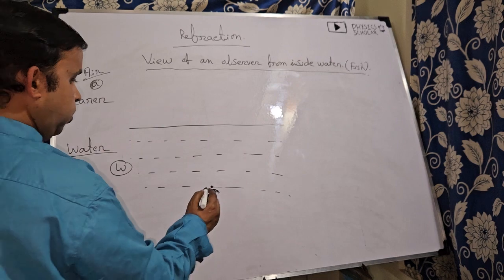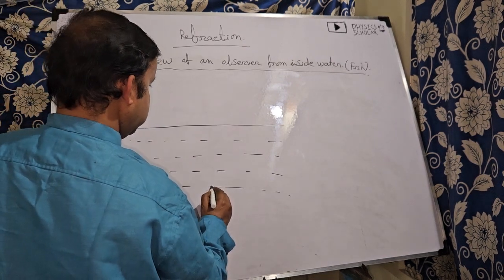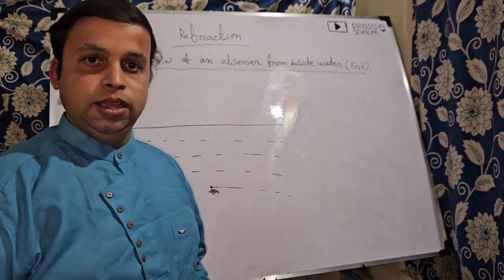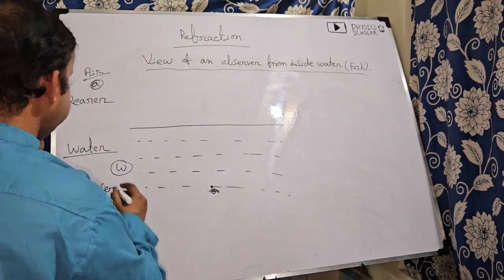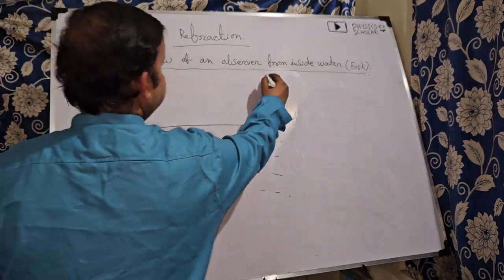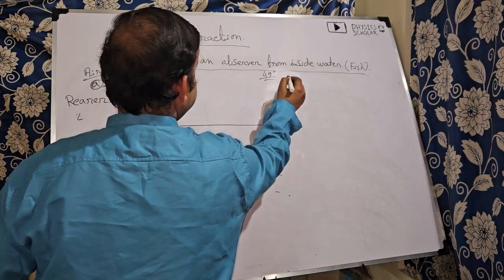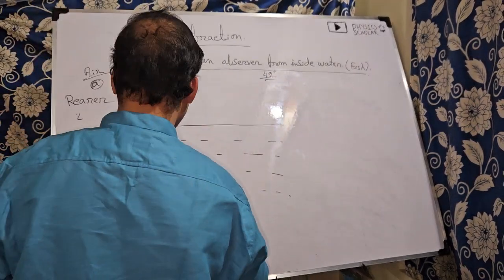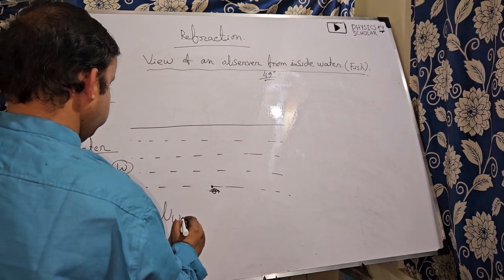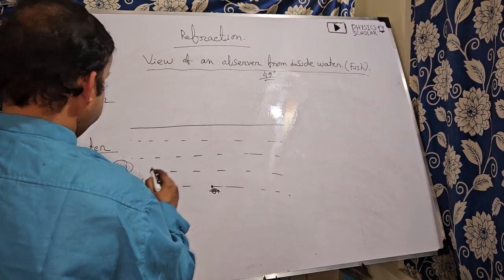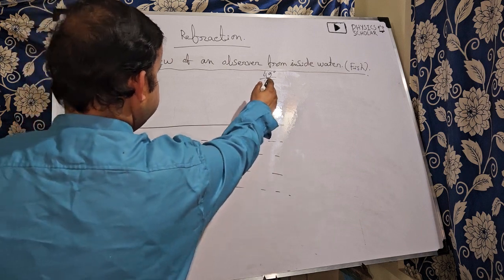Okay, so from this point we know the critical angle of water with respect to air is 49 degree. That means, the critical angle in case of A mu W is 49 degree.